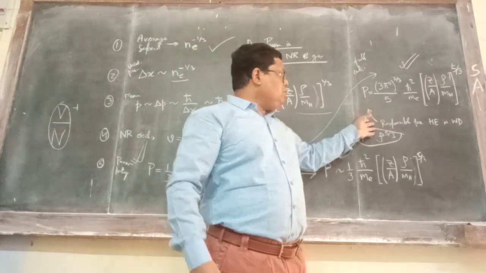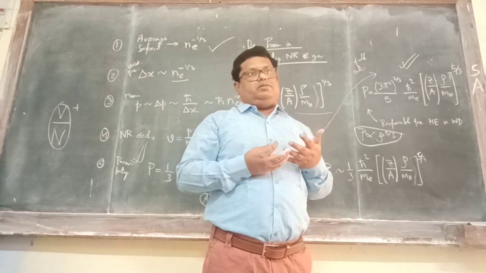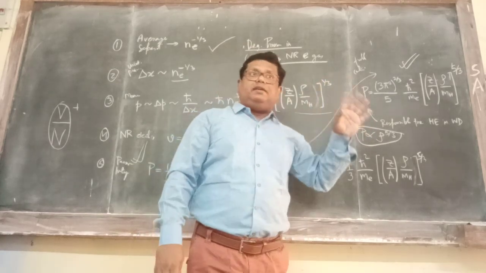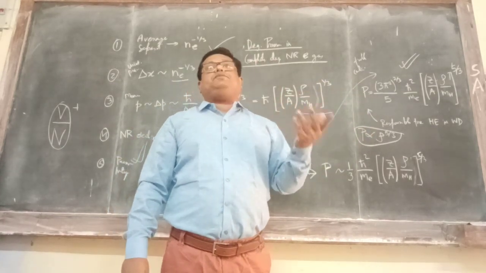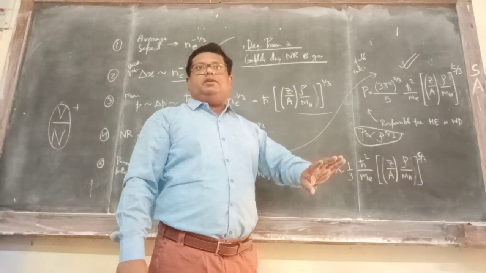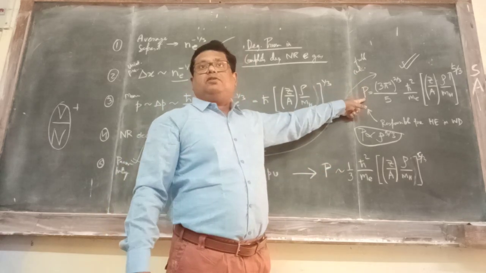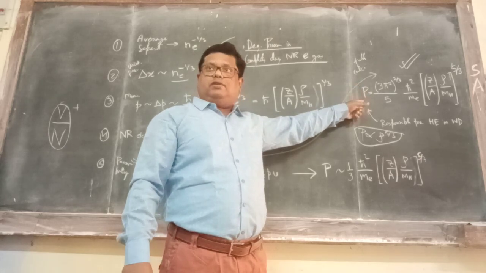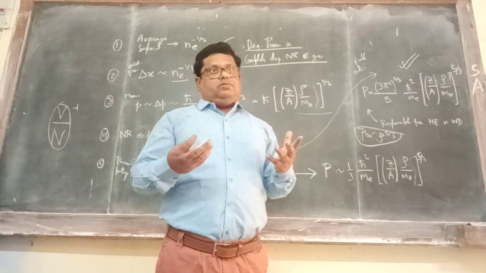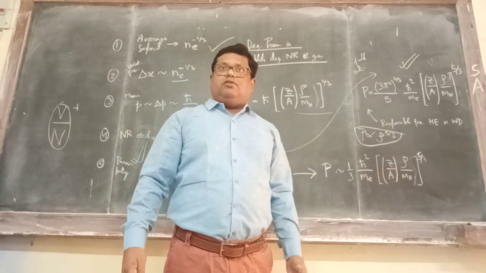That means P is equal to the pressure due to the gravitational force, right? So that's it. Remember, don't forget that here the gas pressure is absent. No, it is not absent. You can just calculate it. But we are not doing this over here because we have already discussed this for a normal star. But this was absent in the normal star, and this is present in a white dwarf star. And this is much larger in magnitude. And that's why this is the one which is deciding the physics over here.